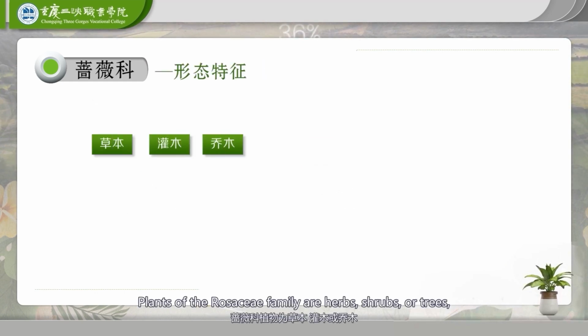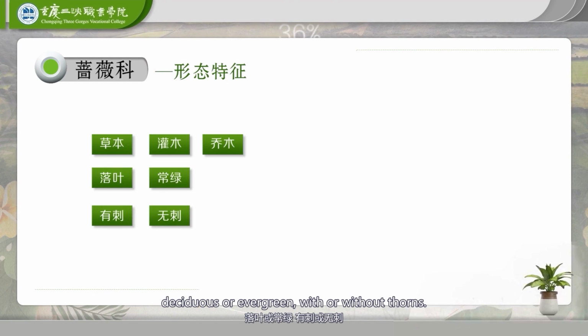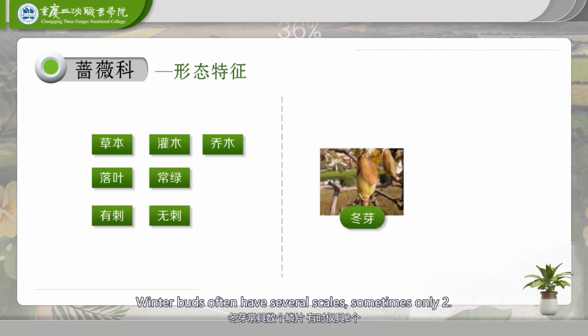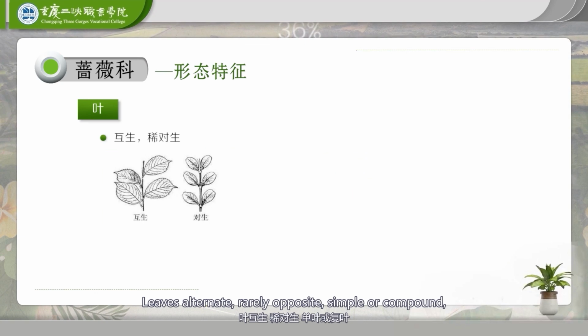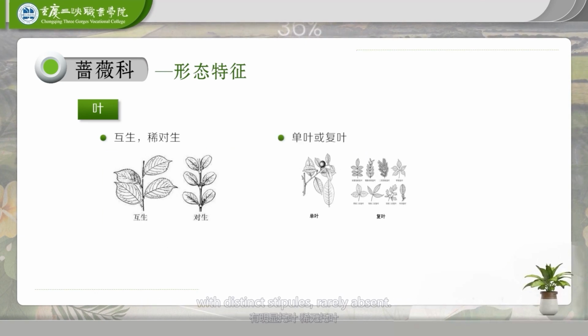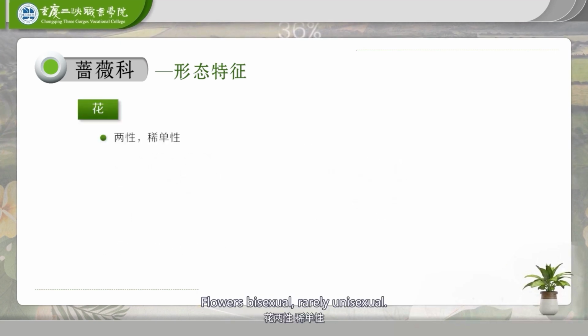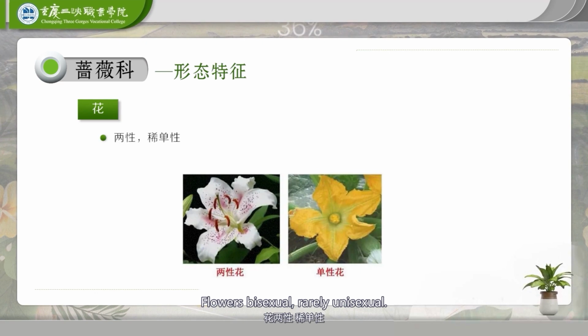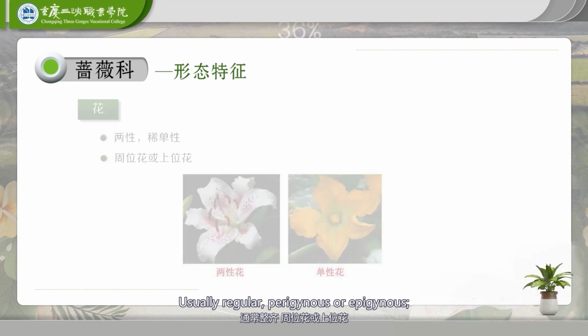Plants of the Rosaceae family are herbs, shrubs, or trees, deciduous or evergreen, with or without thorns. Winter buds often have several scales, sometimes only two. Leaves alternate, rarely opposite, simple or compound, with distinct stipules, rarely absent. Flowers bisexual, rarely unisexual. Usually regular, perigynous or epigynous.